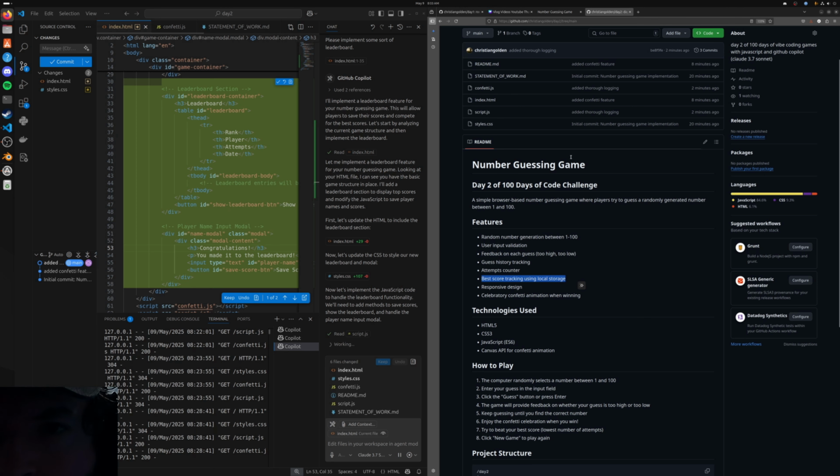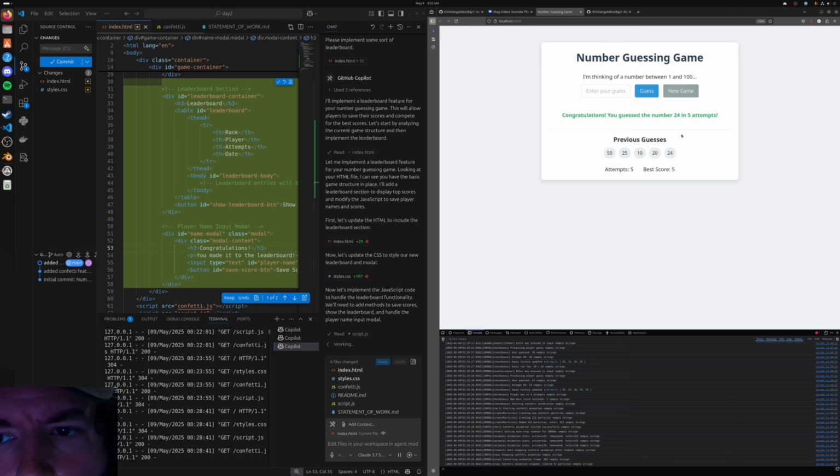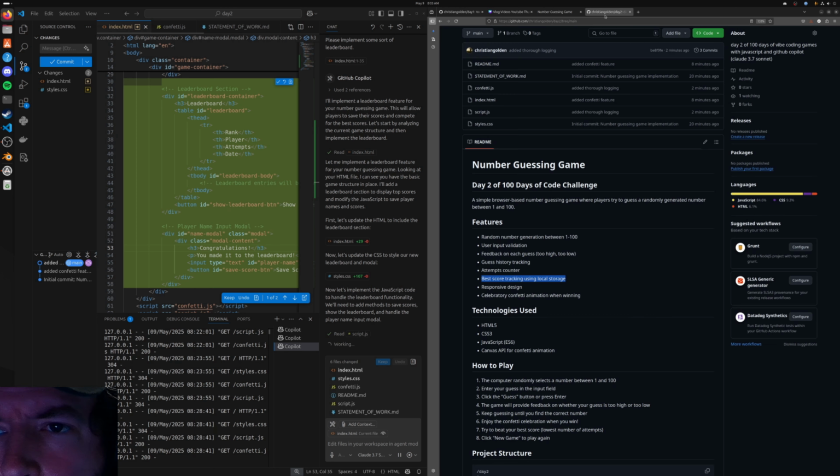Oh, so the best score, that's interesting. I didn't know that. The best score is already being, like for the individual user, is already being stored using local storage. I didn't even ask it to do that before, so that's great.